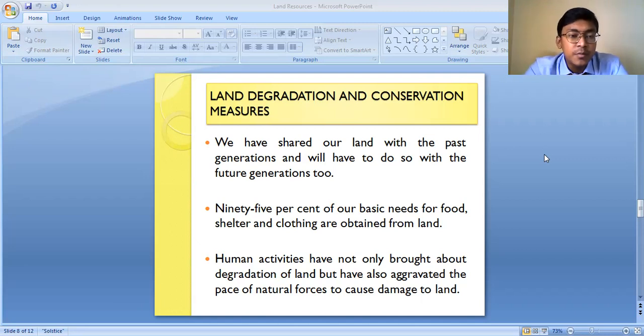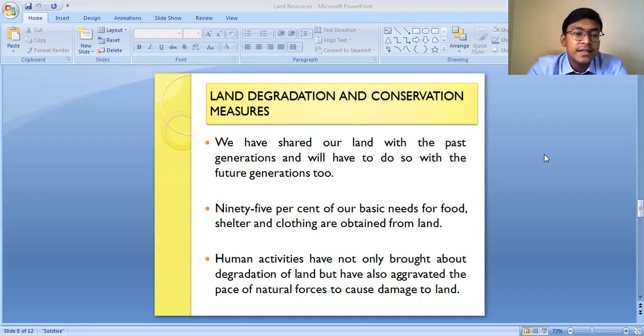So it is very important to conserve this land. It is very important to maintain the land resources, so that the land can be utilized in a proper way and we can get the maximum benefit from the limited land resources. Because the land resources are limited in our country. We cannot stretch the area of our country and increase the land resources. So it is confined, it is limited actually. So this limited land resources needs to be utilized properly.